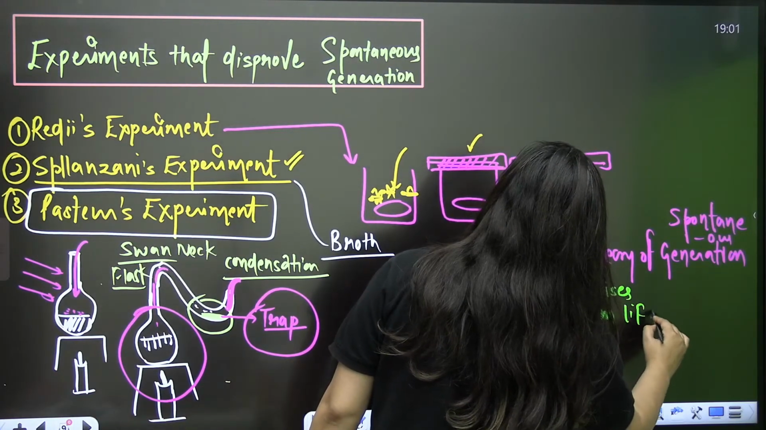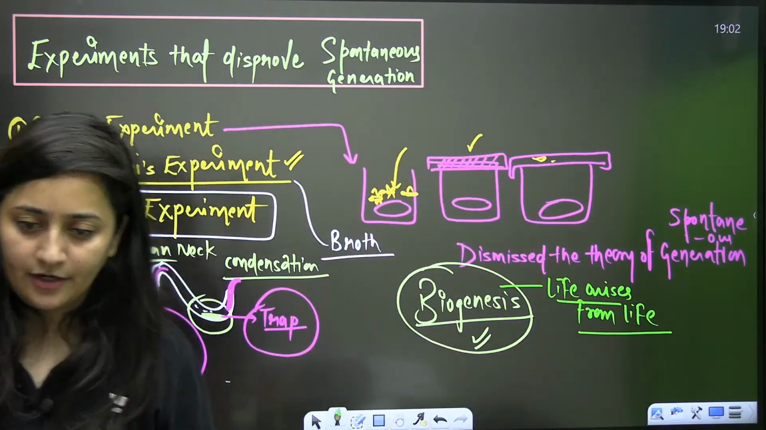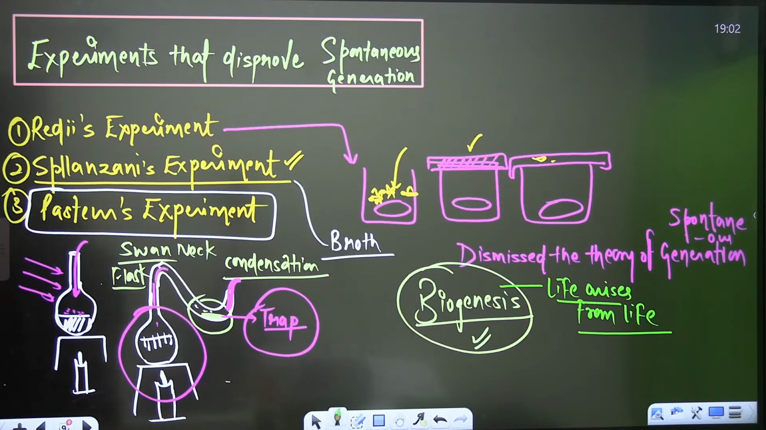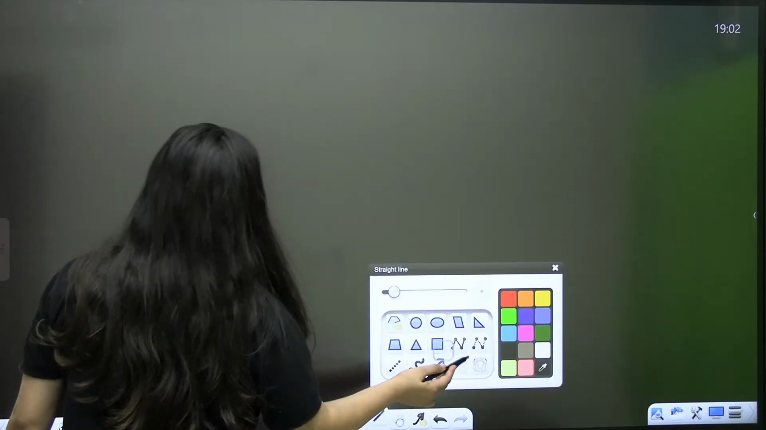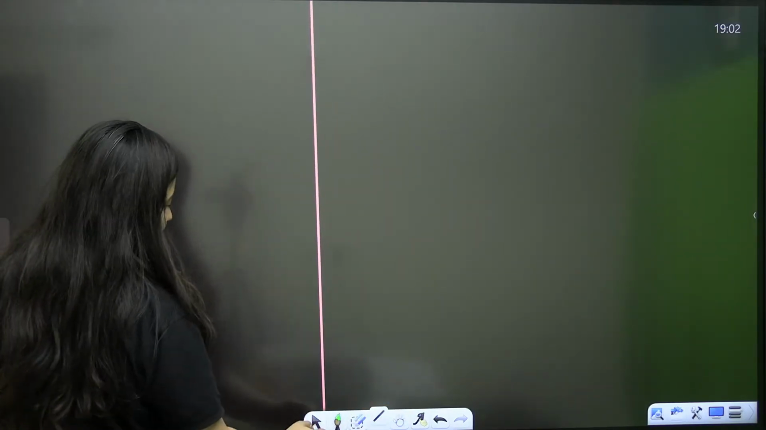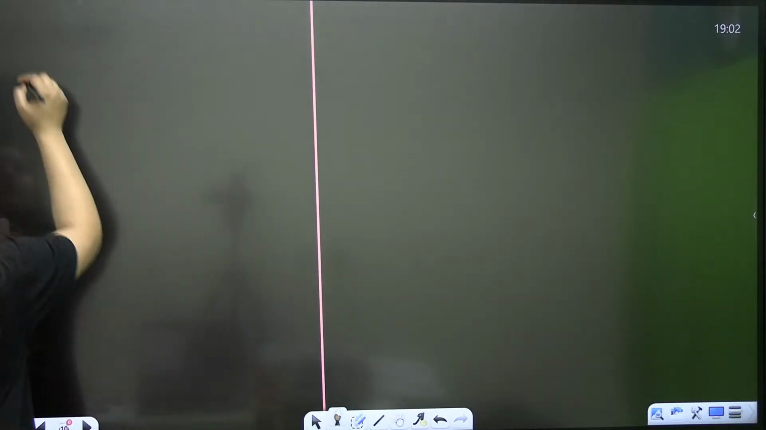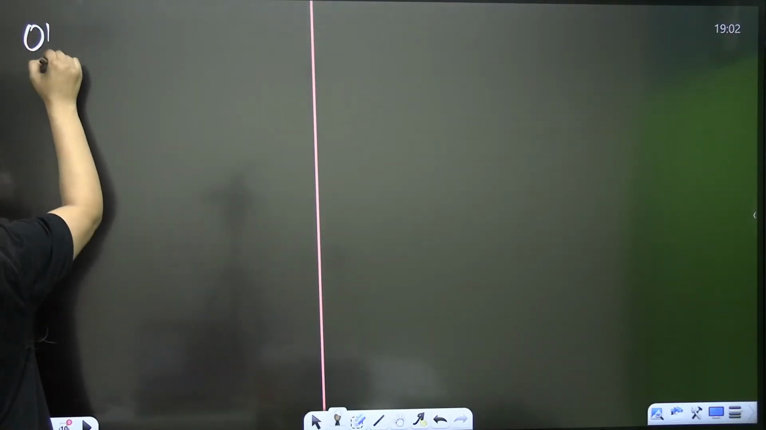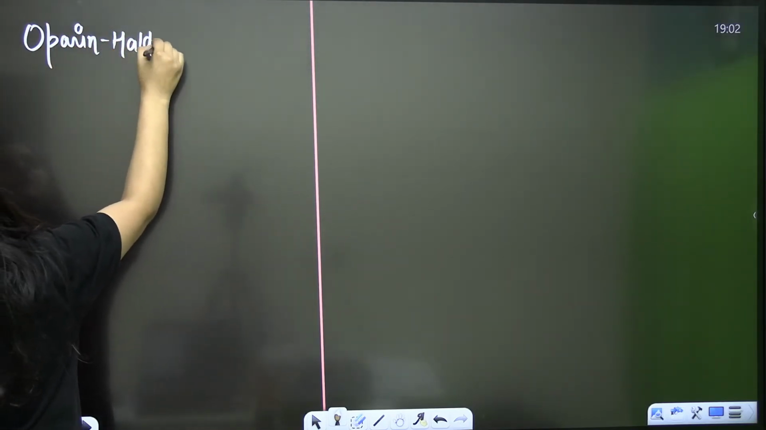Now the next and the most important is your Oparin-Haldane theory. Do you know anything about the Oparin-Haldane theory? This is something very important for your paper. So we are done with the basic part. Now whatever we are going to read is important from the examination point of view. So next is your Oparin-Haldane theory.